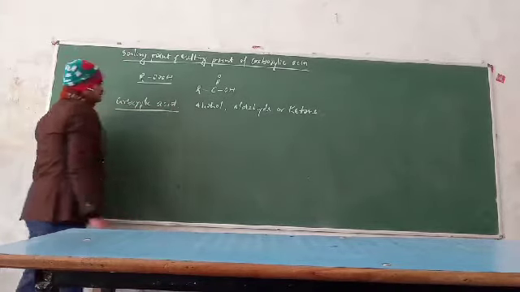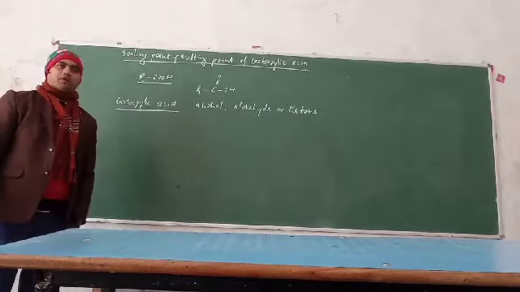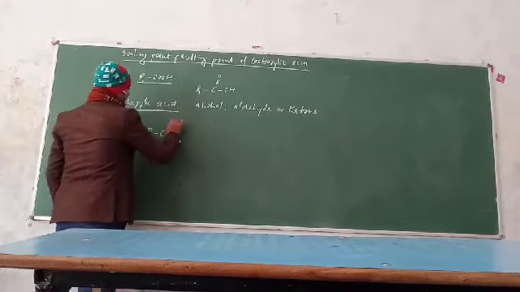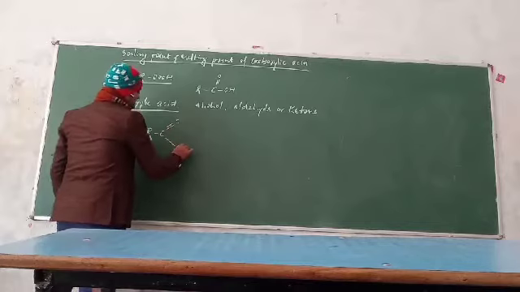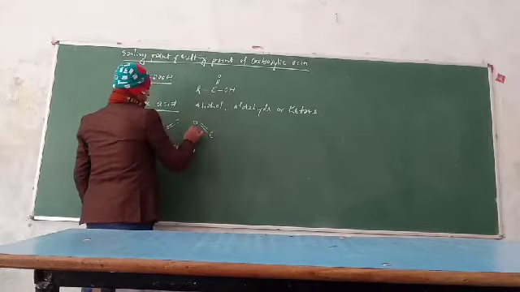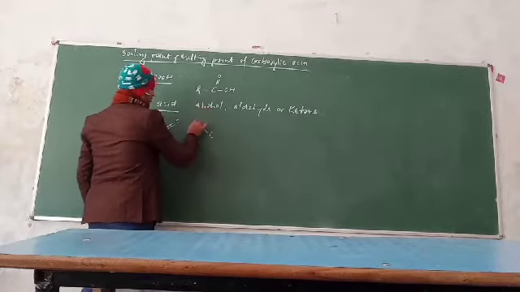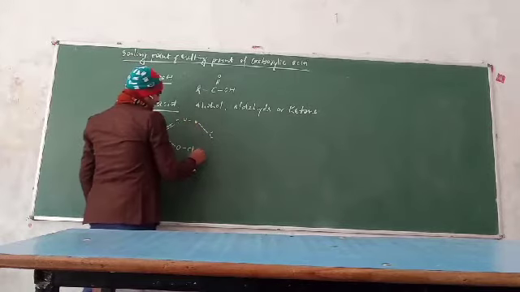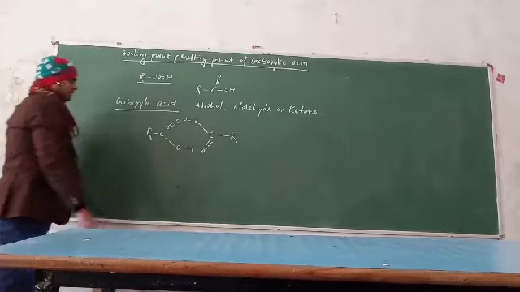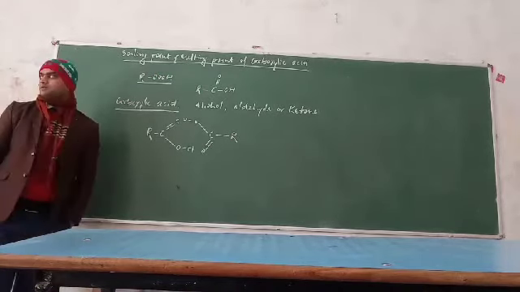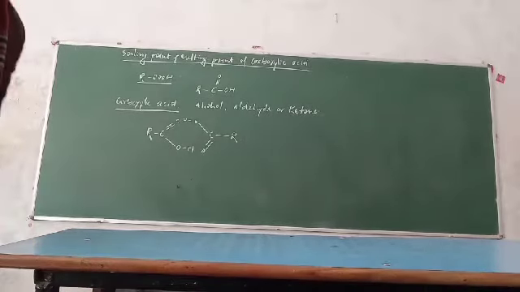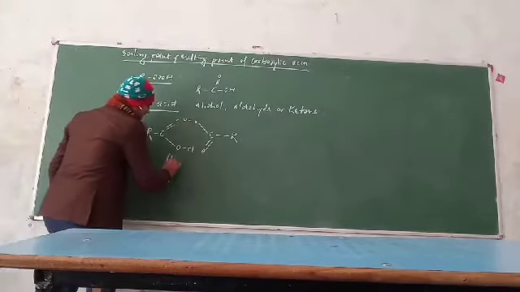Because in the case of carboxylic acid, the carboxylic group will form a dimer like this: R-C double bond O, single bond O, single bond H, and the second molecule of the carboxylic acid can be written like this: single bond O, single bond H and double bond O, and this is the R. So here two molecules of monocarboxylic acid are given, and they will form a dimer like this.